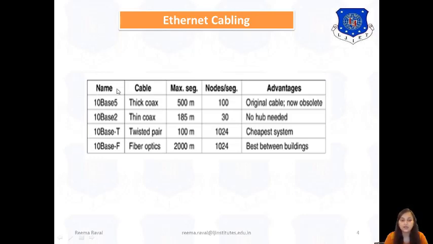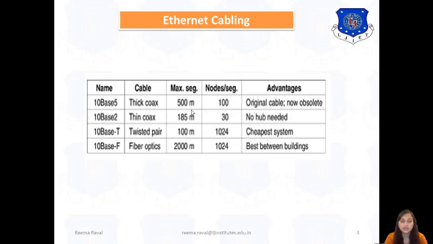In 10-base-5 cabling, thick coaxial cable is used, which has a maximum segment distance of 500 meters and gives 100 nodes per segment. That means you can use 100 nodes or devices per segment. Its main advantage is that it is the original cable and may be low cost, but it is nowadays obsolete due to some disadvantages.